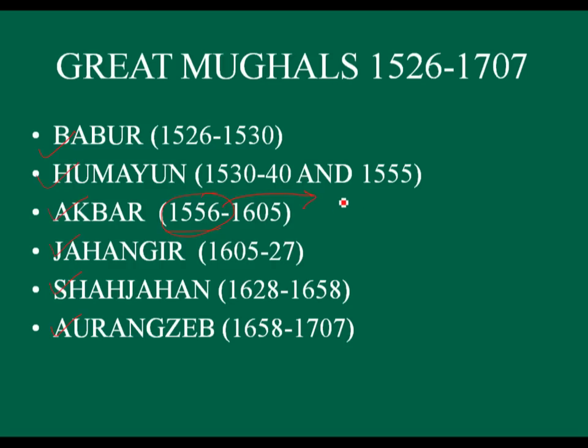Here the second battle of Panipat was fought between the Mughals and Hemu. The Mughals were victorious again, and the consolidation of the Mughal Empire started from this year.